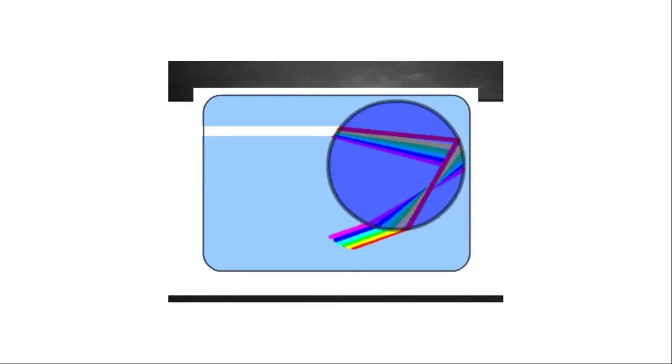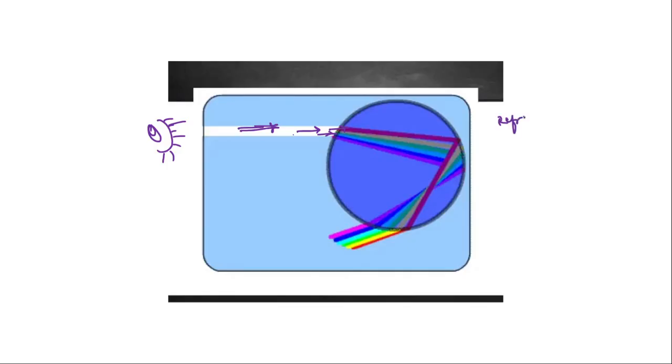Okay, you can see here this white light, which comes from the sun, is incident on this air bubble and passes through it. After that, what phenomena take place?